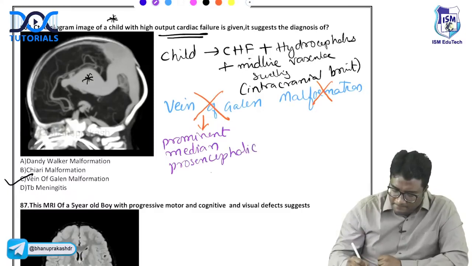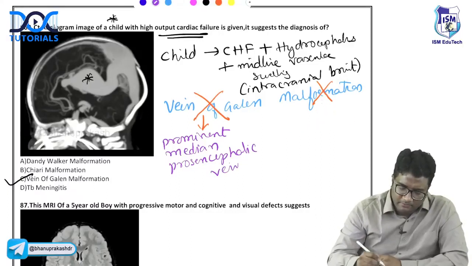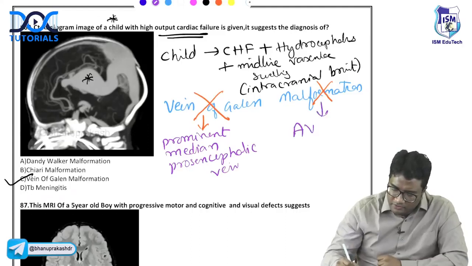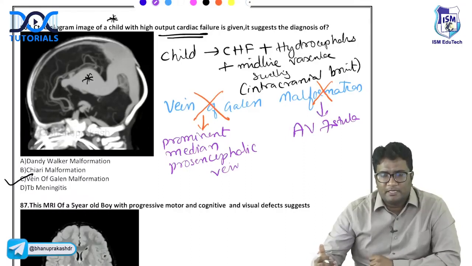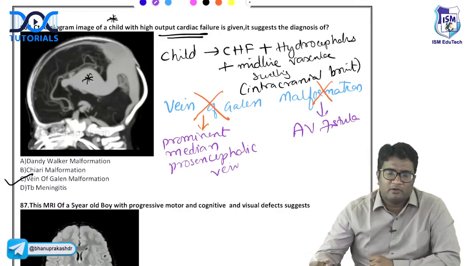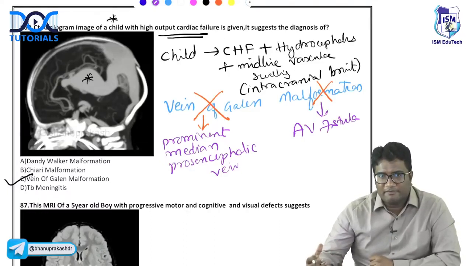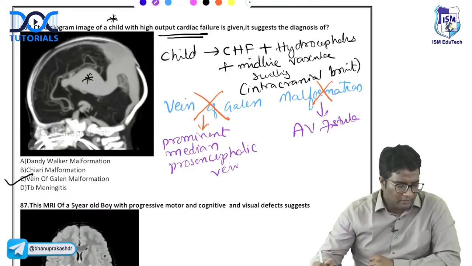And it is not a malformation, because a malformation will have a nidus, and there is no nidus here. This is actually an AV fistula. So vein of Galen malformation is a misnomer. You better call it what? AV fistula. It is the median prosencephalic vein that is dilated, not the vein of Galen.